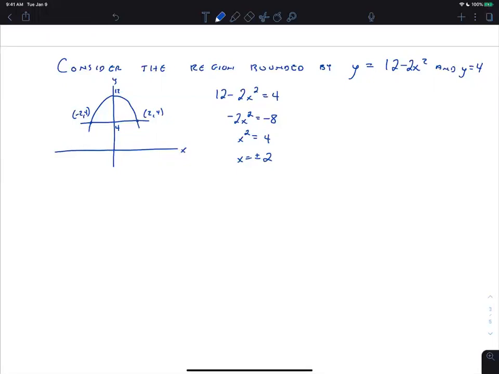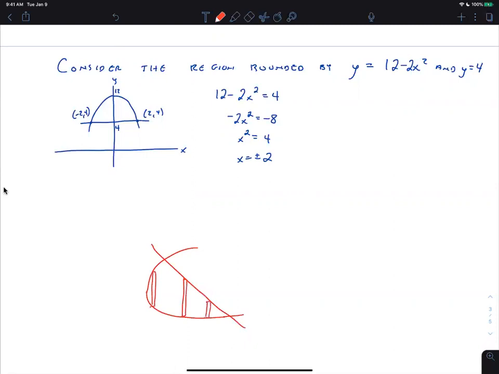So we should pick a rectangle. And the way I would recommend thinking of that is if you look at a different region. So if I have this region that looks like this, then you're looking at two possibilities for rectangles. You're thinking of a rectangle that I would describe as a vertical rectangle where the base is dx, that could either go like this or could be over here or could be over here.